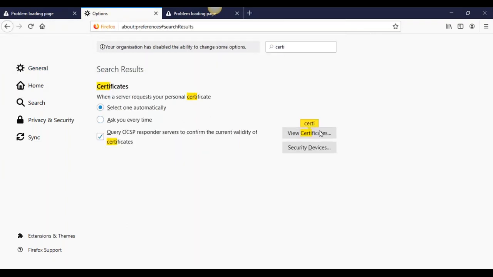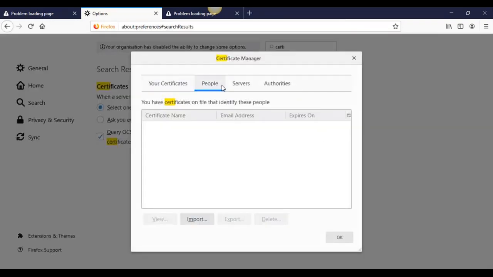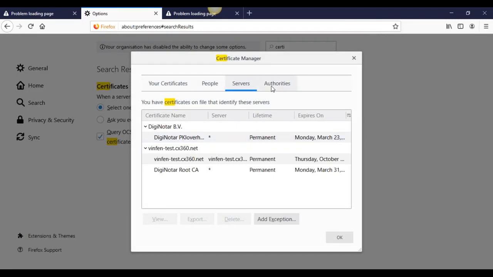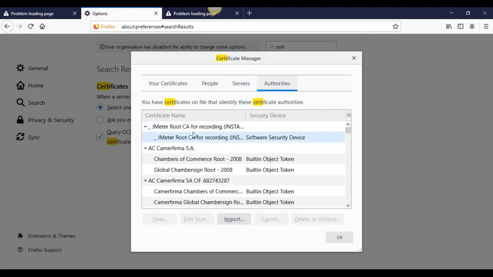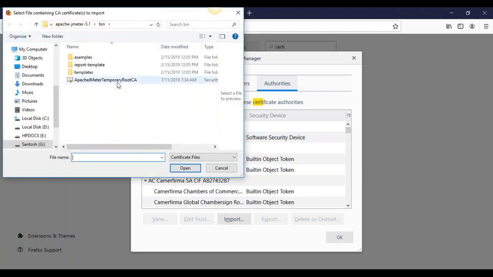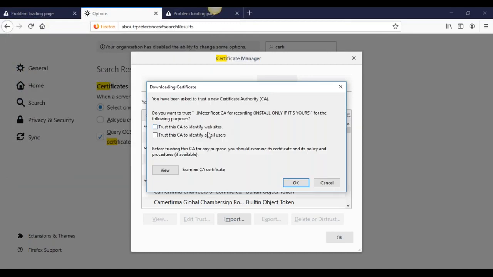Certificates. Just click on here. I have already configured the certificate here, and here you look. If you have not configured your certificate, just click on the import section and import this certificate. This is already in my system, so no need to import, but again I am replacing it, otherwise I just leave it.